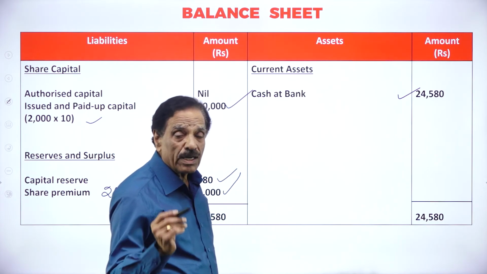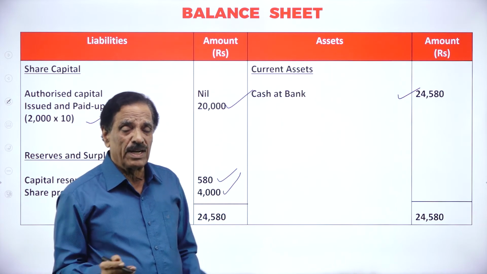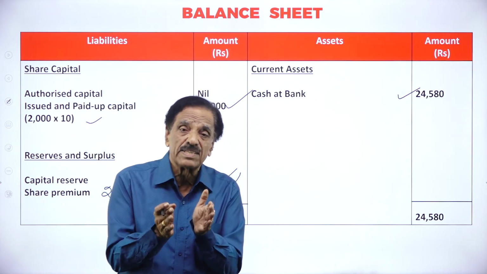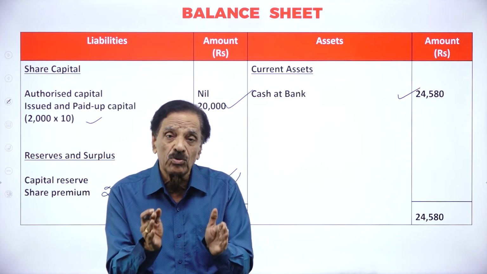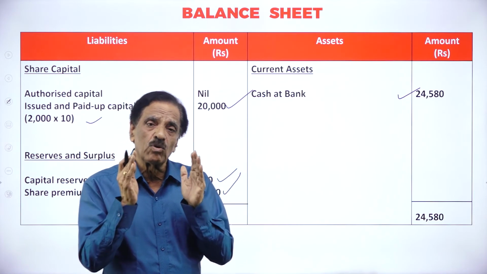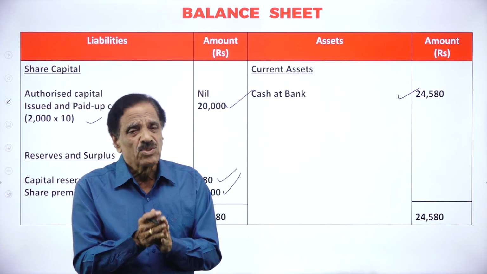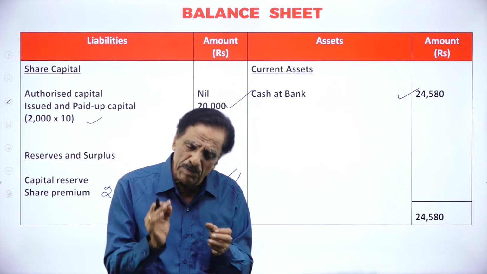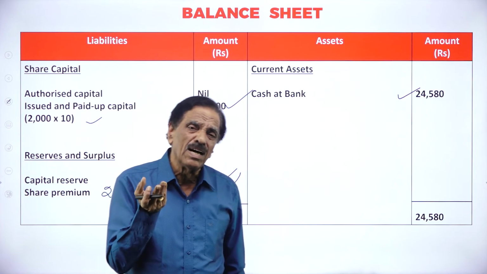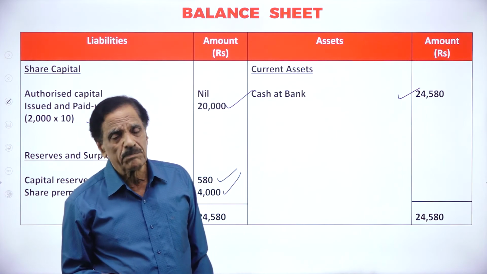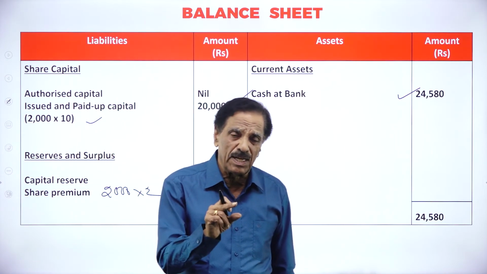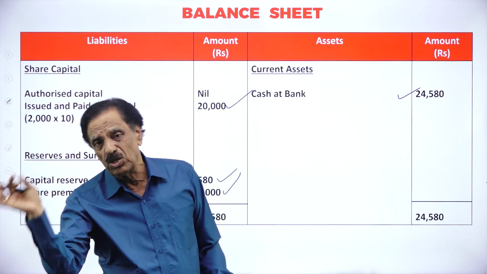How much are they going to accept? Only 2,400. For 2,000 shares, they accepted how much? 2,400. This is called pro rata, proportionately accepted. This type of problem they always ask in the examination. The same type of problem is always going to be asked, with only the pro rata adjustment, generally on premium. Generally you solve the problem on the premium only. So generally they ask pro rata, then forfeiture and reissue will follow.